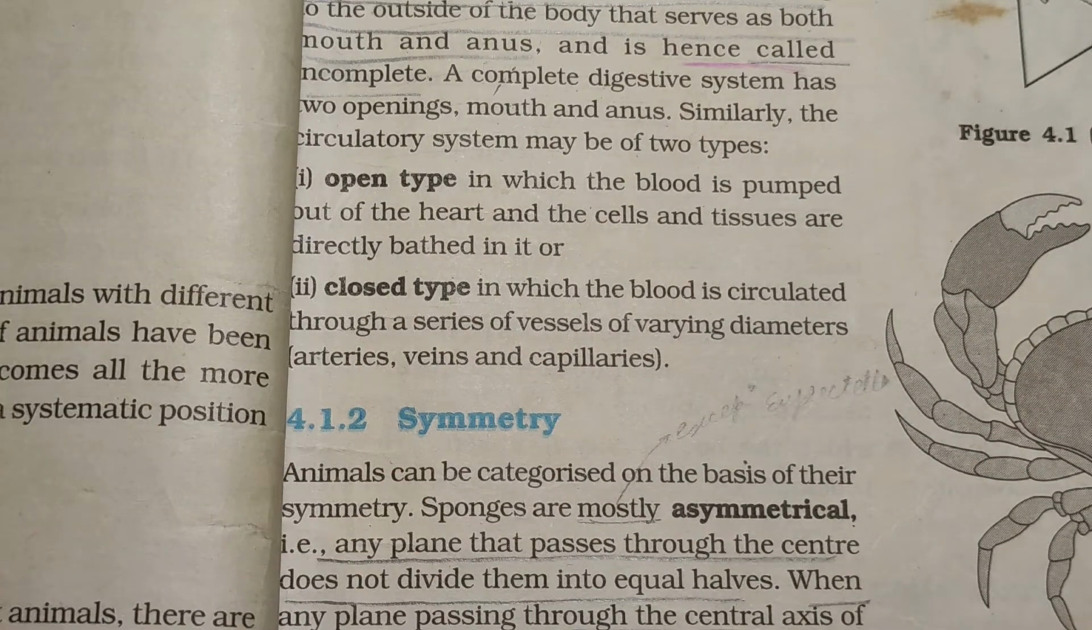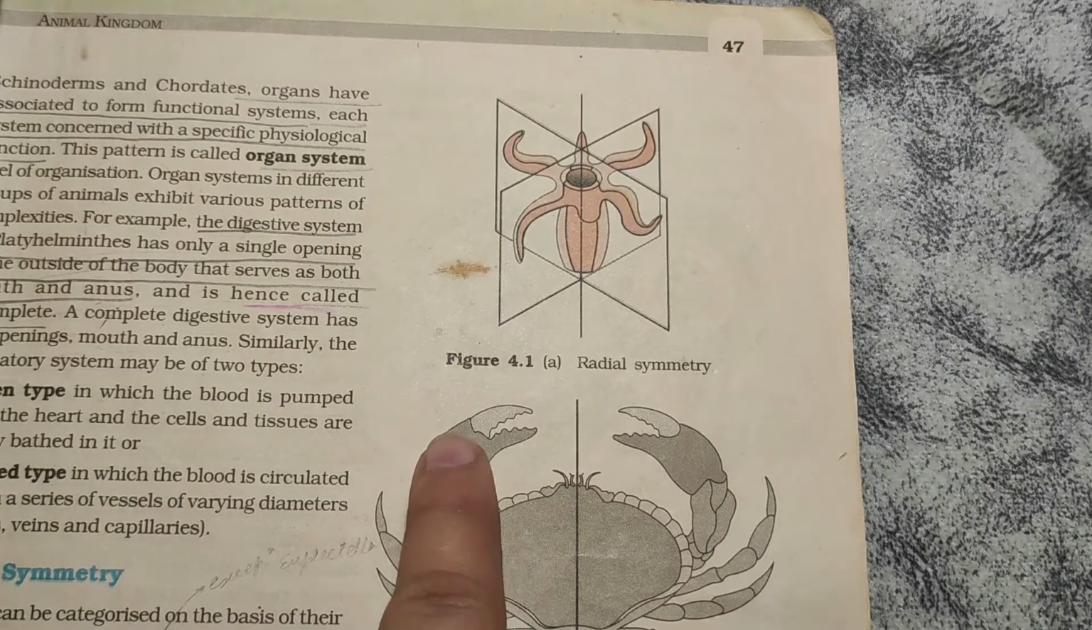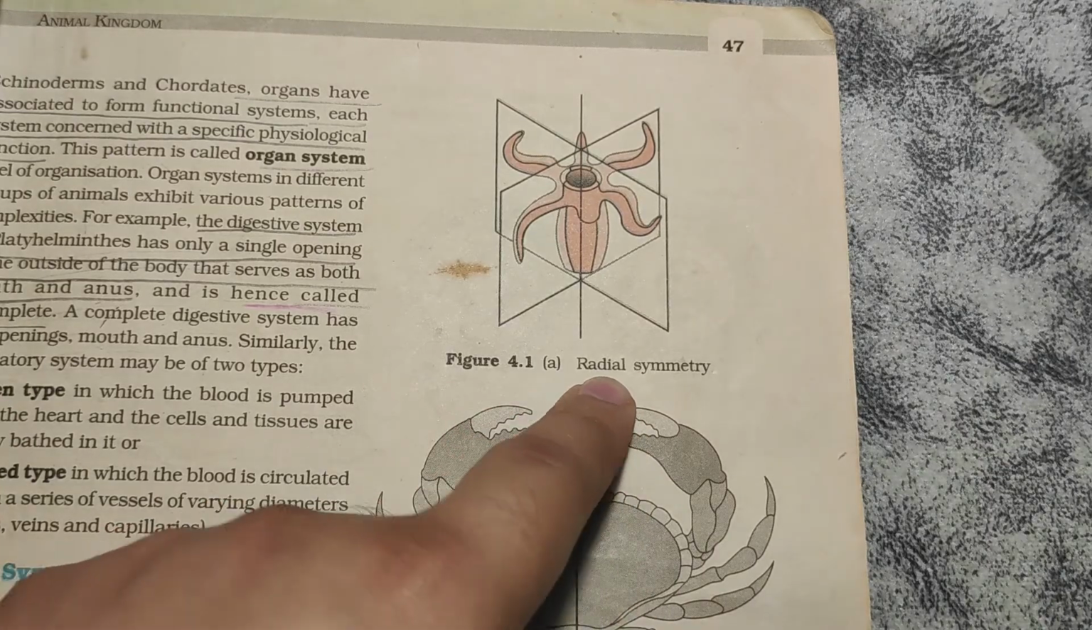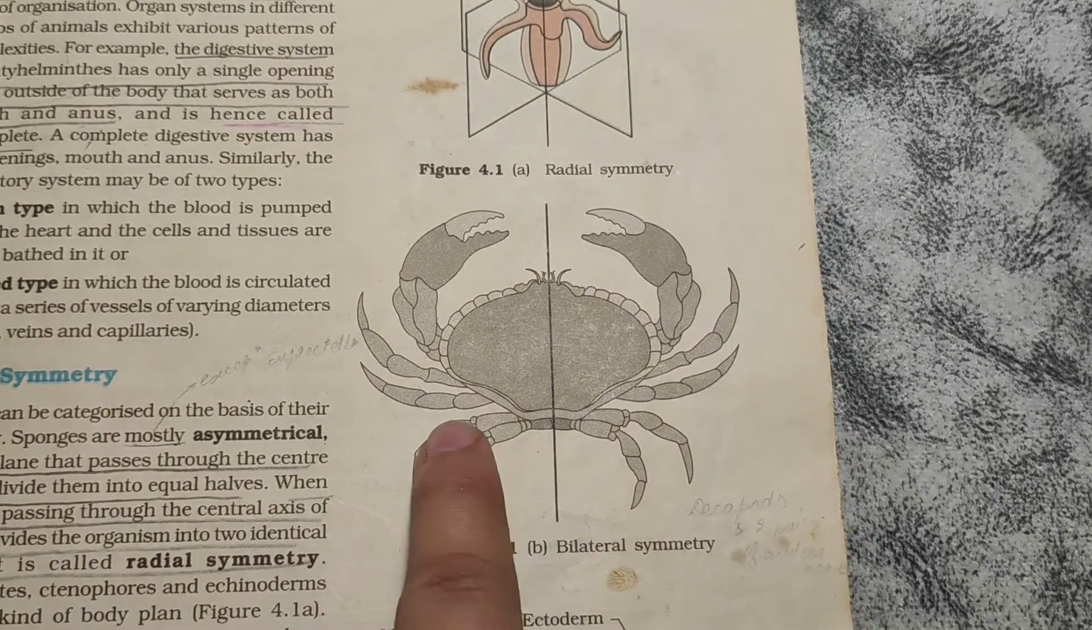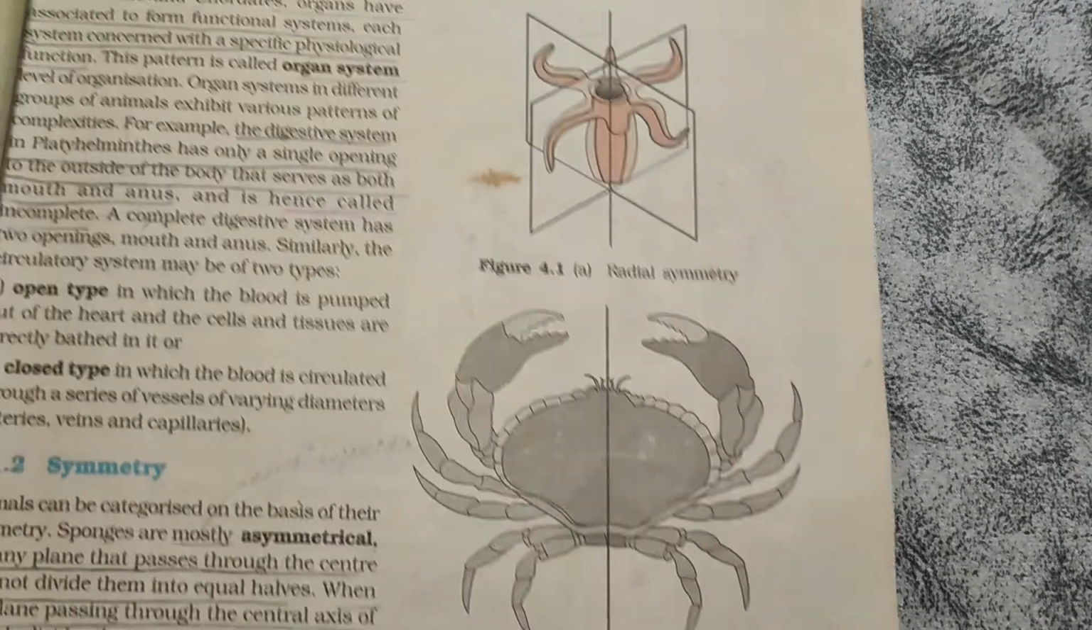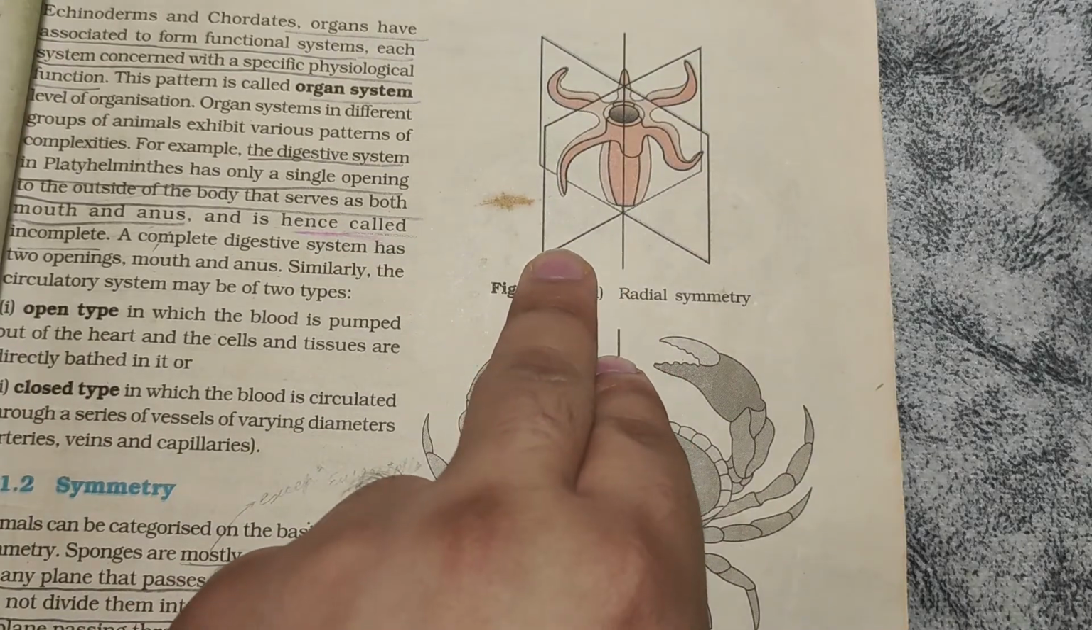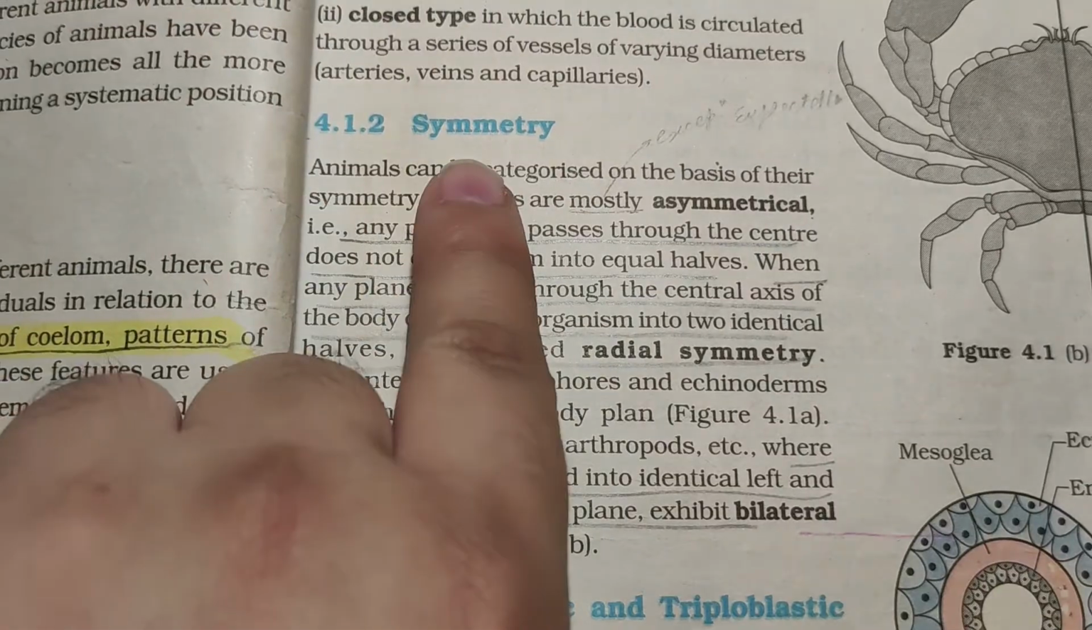So after the levels of organization, now it's time for the symmetry. So figure 4.1 A radial symmetry and figure 4.1 part B bilateral symmetry. It means divided into two halves and here divided into many halves. Now symmetry.